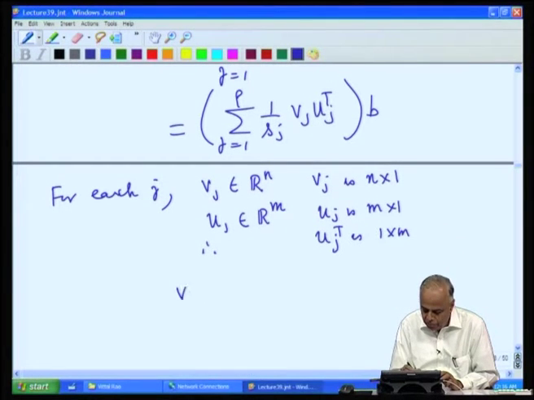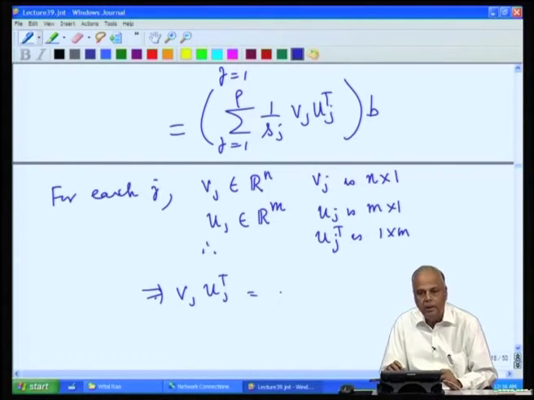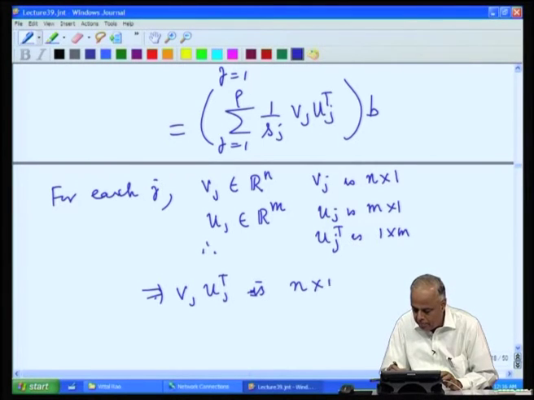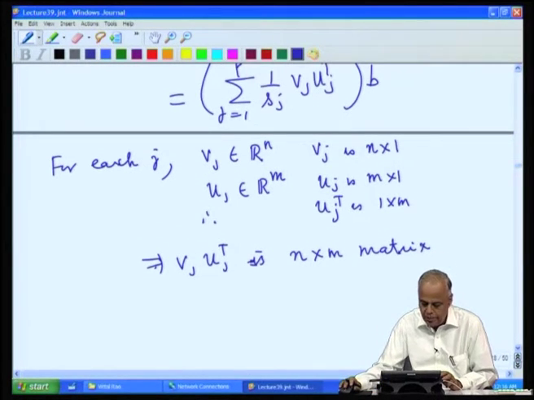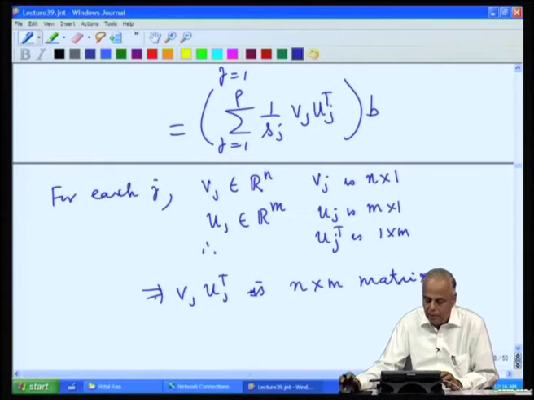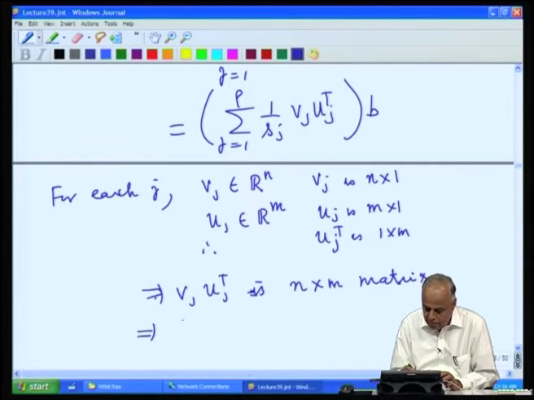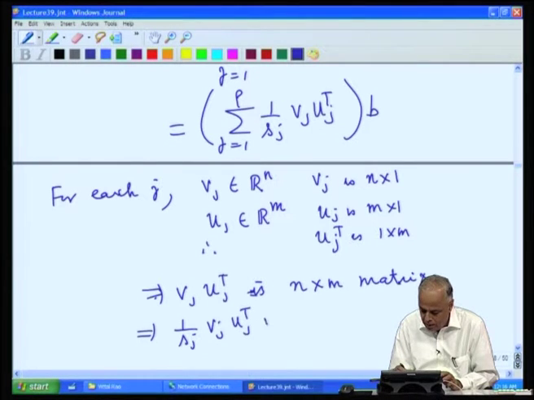And therefore, V j u j transpose will be an n by 1 matrix times a 1 by m matrix. So, it is an n by m matrix. If I multiply it by a scalar, that will also be an n by m matrix.